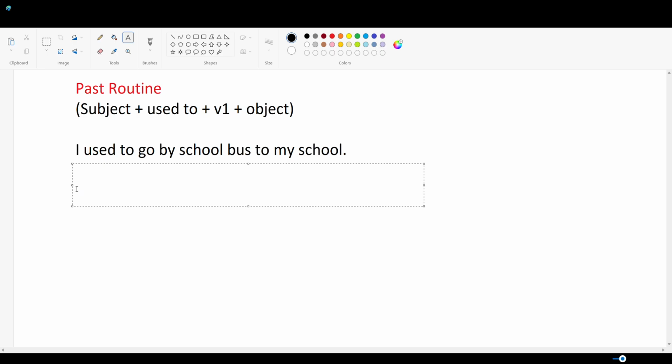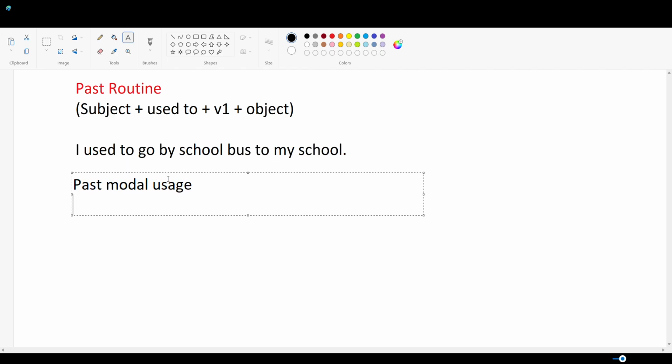Now, there are some other situations also. To describe past modal usage, let's say past modal usage. Many students make mistakes in this. I have seen in writings of many candidates, when they are describing events of past or something which happened in past, they often use "should." Let's say if somebody is talking about something, then they say "government that time should do it." Now, this is a present zone sentence which is incorrect if you're speaking in past timeline.